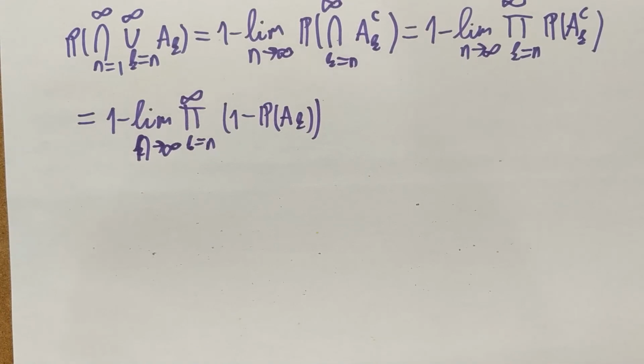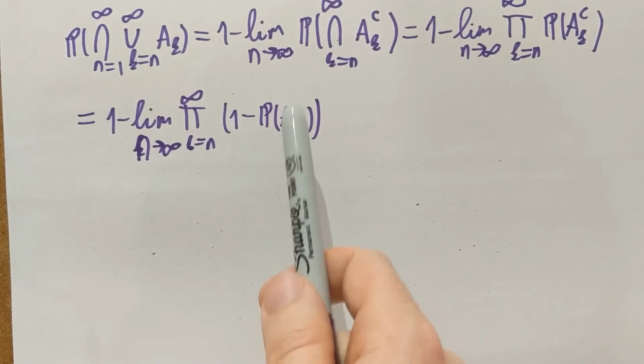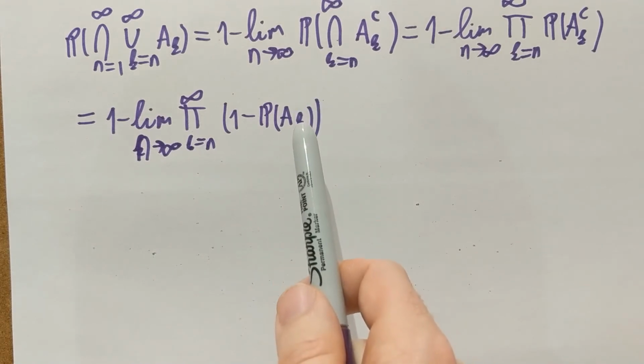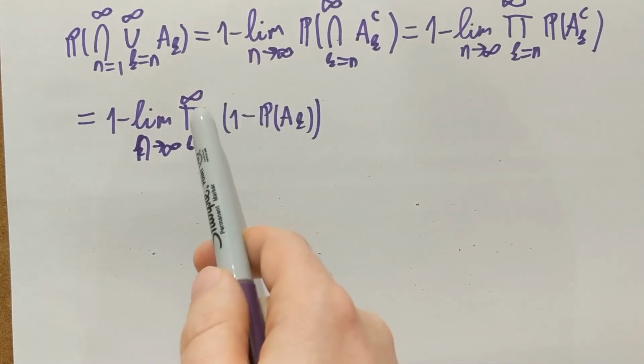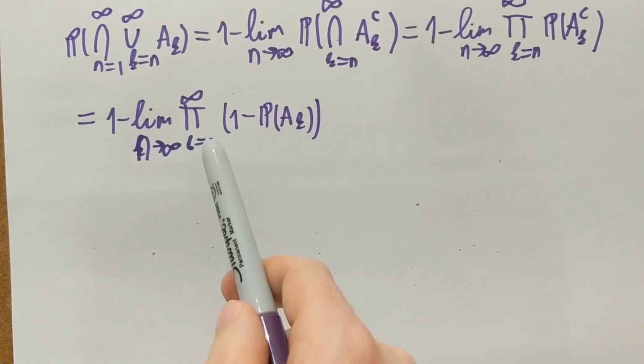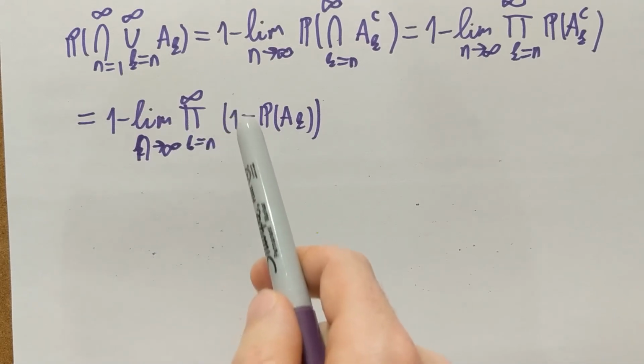The question is how fast, and that's exactly what summability tells us about. That's exactly where we can use the product sum lemma from the previous video. It tells us that when the probabilities of the A_k are not summable, they are too large, and then this infinite product for every index is going to be equal to 0.